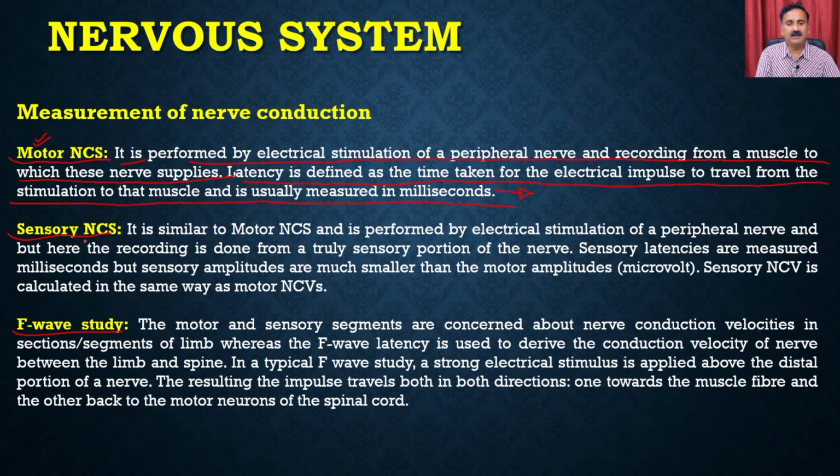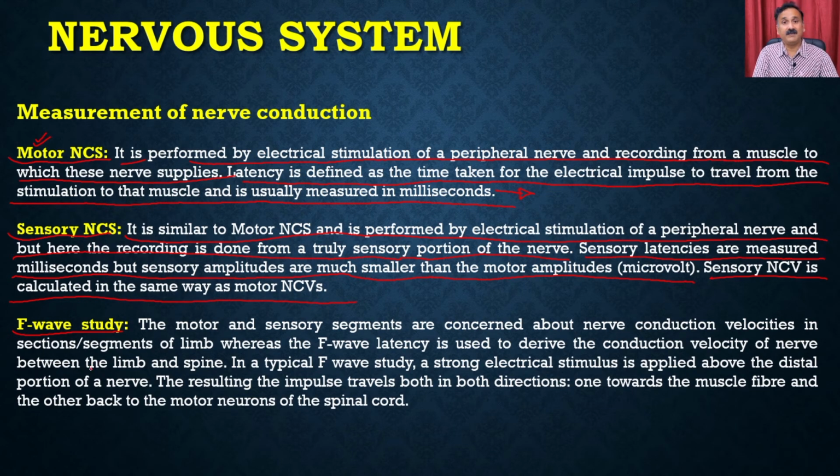Then you have the sensory nerve conduction study. It is similar to the motor study and is performed by the electrical stimulation of the peripheral nerves, but here the recording is done from the truly sensory portion of the nerves, right? So the sensory latencies are measured in milliseconds, but sensory amplitudes are much smaller than the motor amplitudes. Sensory nerve conduction velocity is calculated in the same way as the motor nerve conduction velocity.